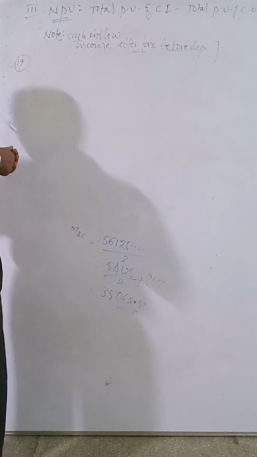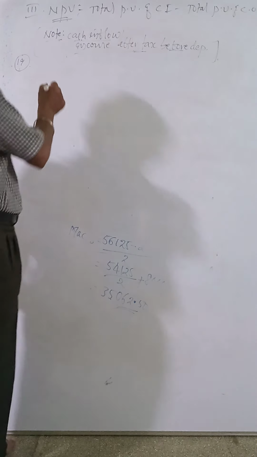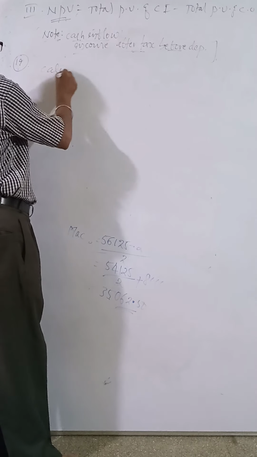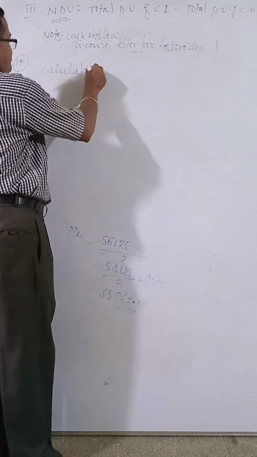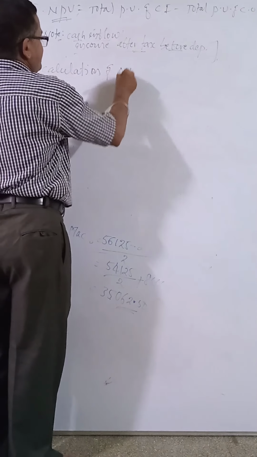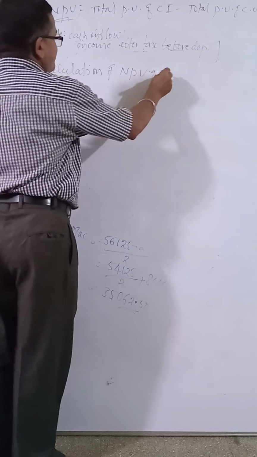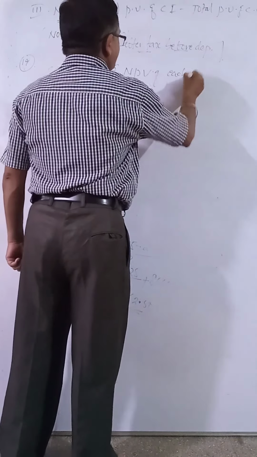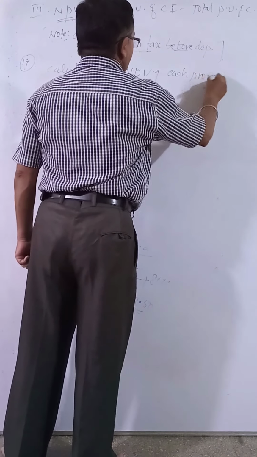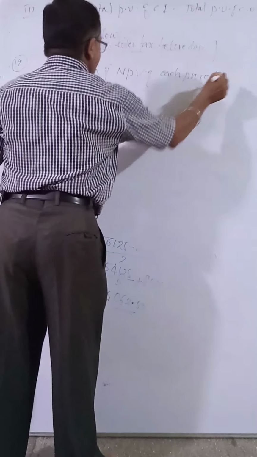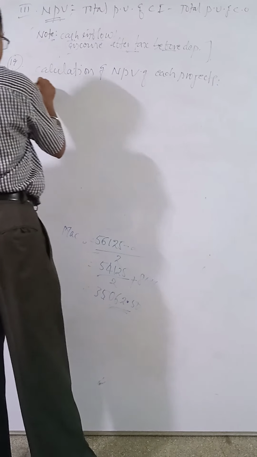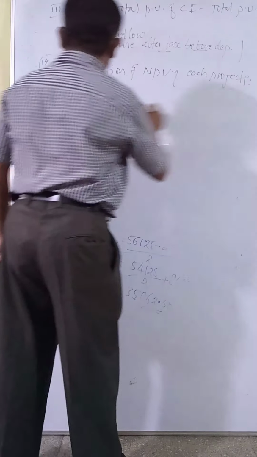Now we have to calculate the net present value of each project. I can show them combined also.